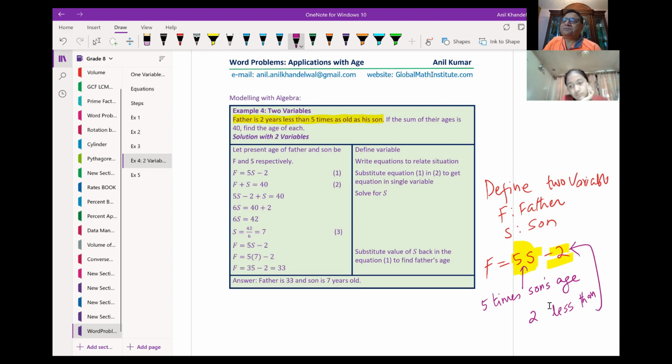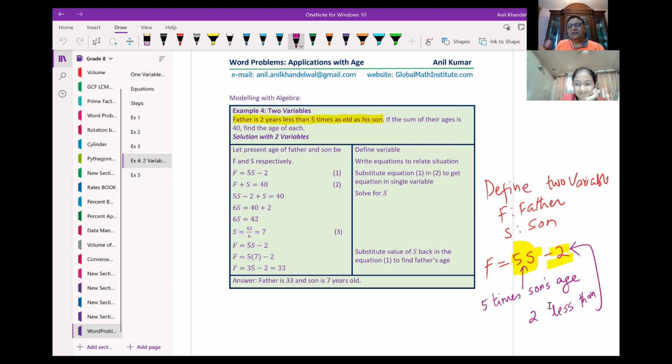So now read and relate. That means that he's 5 times elder than his son, and we have to minus 2 from the equation. Father is 2 years less than 5 times as old as his son. So let's say son is 4 years old. 5 times 4 will be 20 and less 2 will be 18. I know this is not the right answer, but this is just to explain, right? Let us say son is 20. 20 times 5 is 100, less 2 is 98.